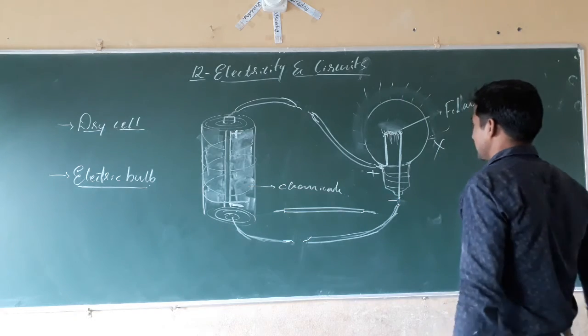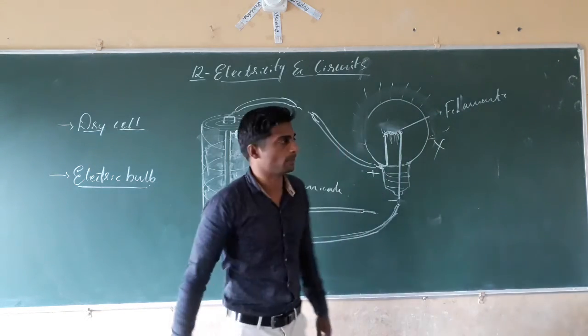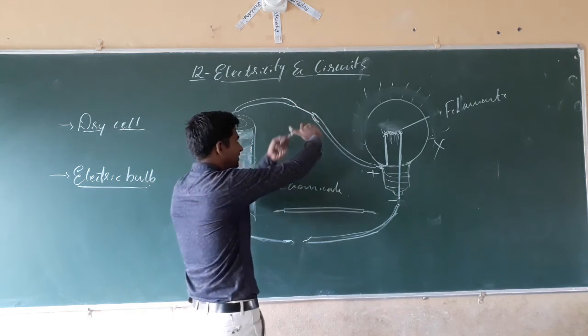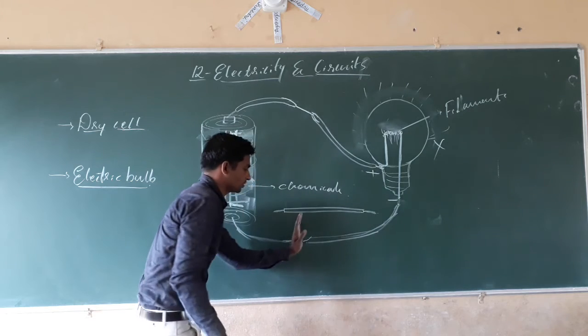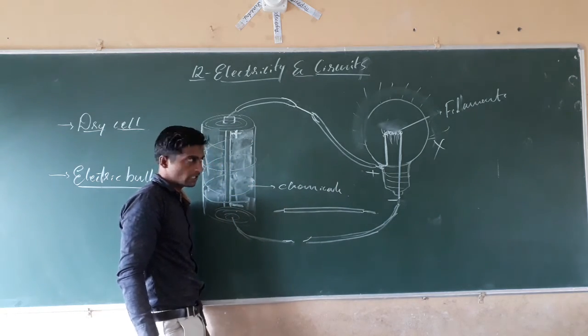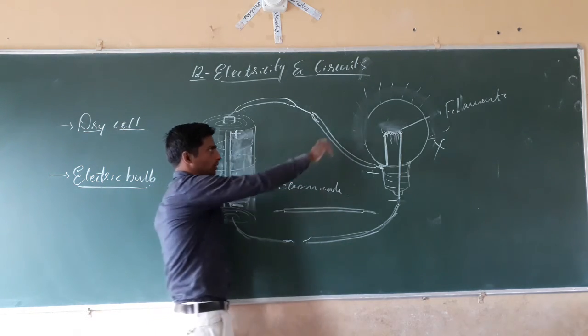Next, dear students, what do we do? Here again we go one step further. Let's see what happens. We join the wires. We connected one, but we have not joined the wire below. What will happen? Will the bulb glow? No. In such a situation also, the bulb will not glow.